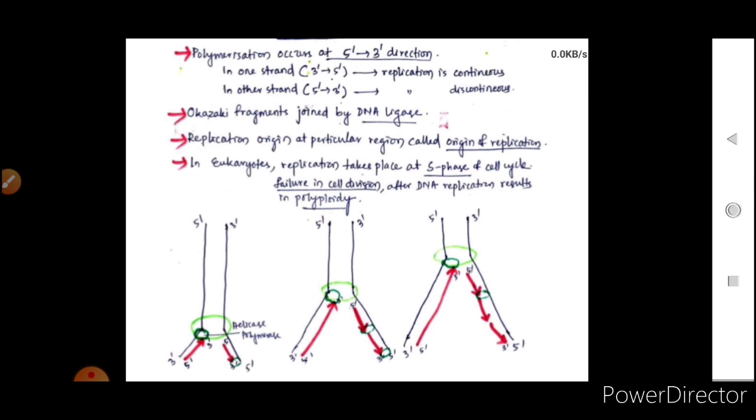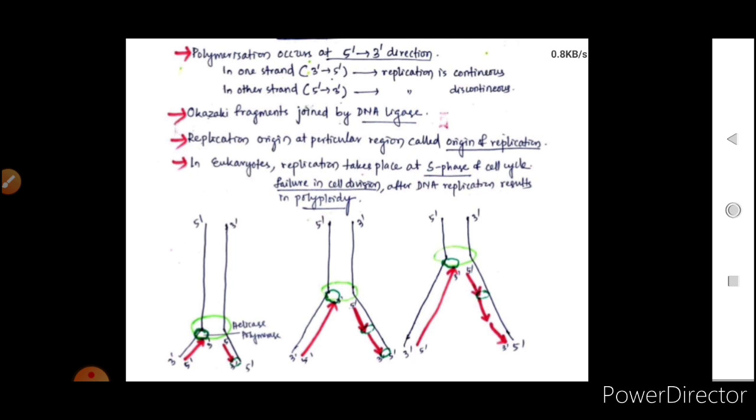Now the polymerization will take place in the 5' to 3' direction. You have to remember that polymerization will be there only in one direction, that is 5' to 3'. That means DNA polymerase will only act in the 5' to 3' direction.